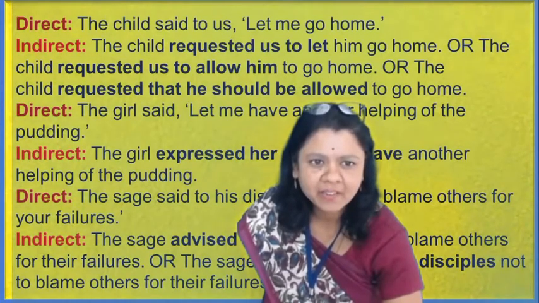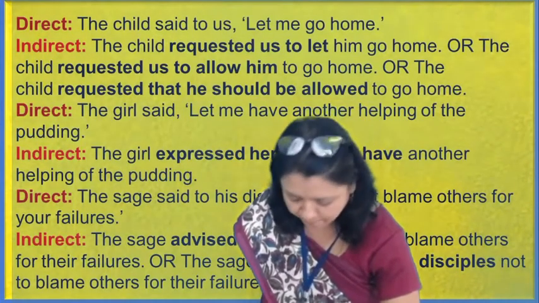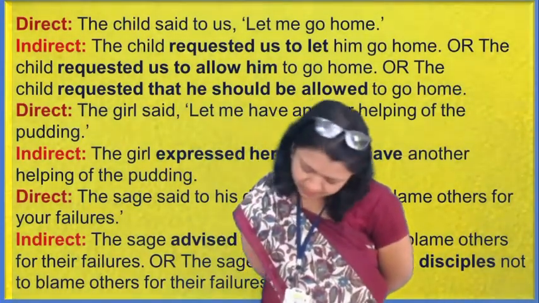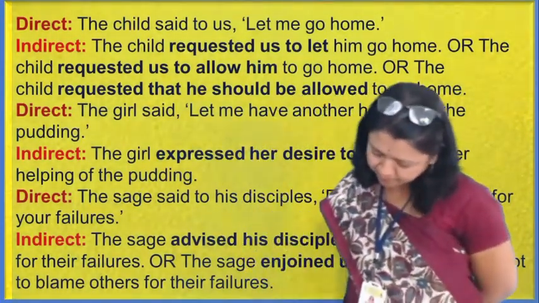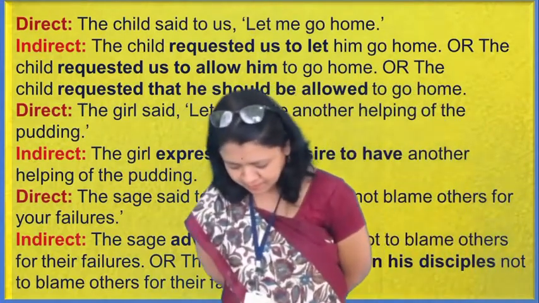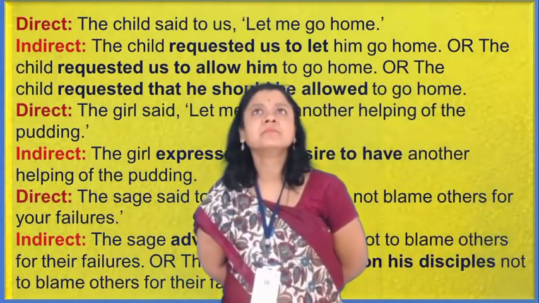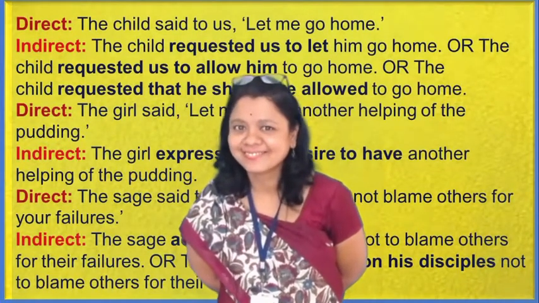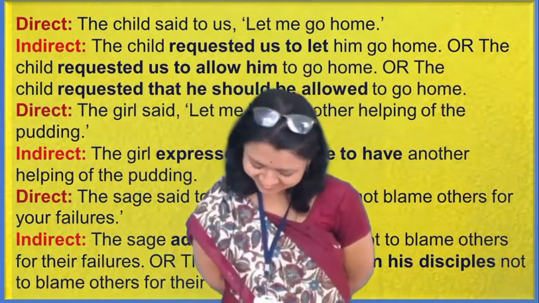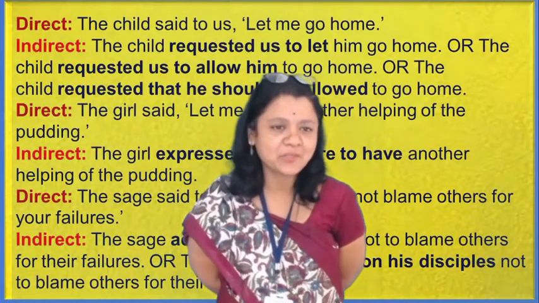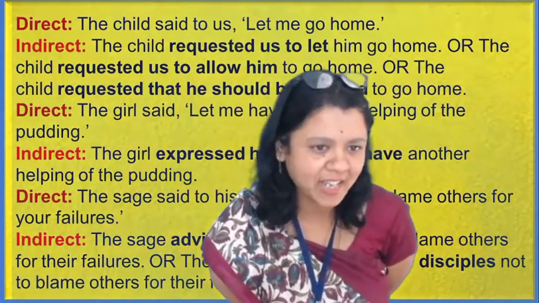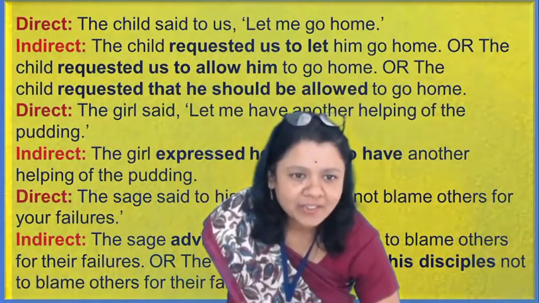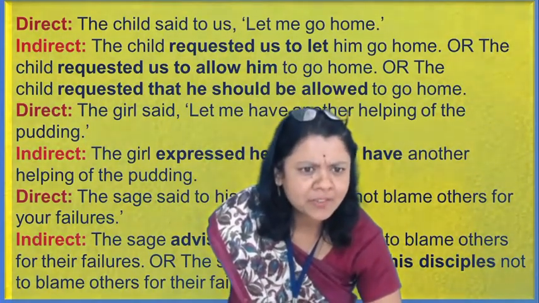Okay, Palvi, are you there? Ma'am, the blind man, fourth one: the blind man said to a passerby, please help me cross the street. The blind man asked the passerby to help him cross the street. Okay, how many students agree with this answer? They have to take down their hands. No one has taken. It means, Palvi, your answer is wrong, dear.